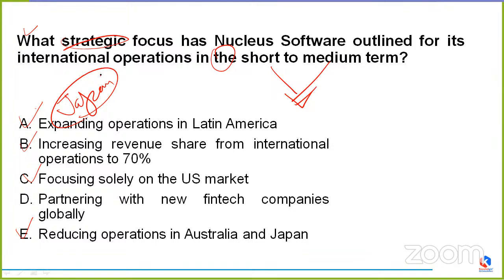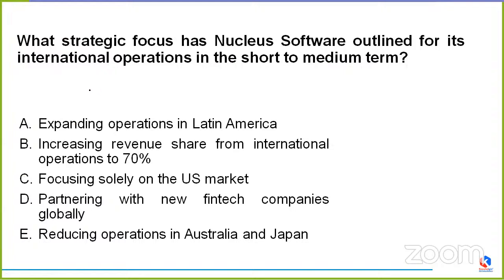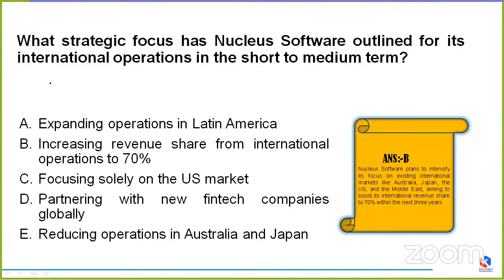Anyone? Yes, great. Option B, C, D. Okay. So yes, this time the correct option would be option B, which is increasing revenue share from international operations to 70%. See, Nucleus Software, basically, what does it do?